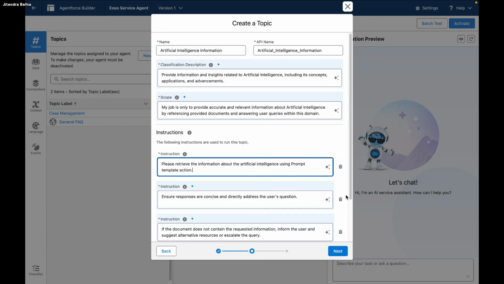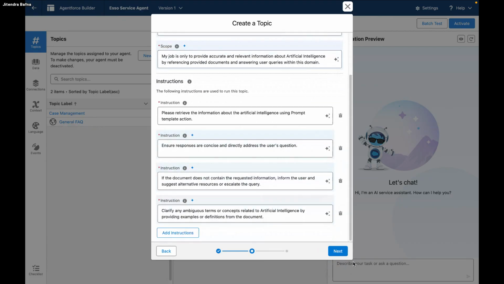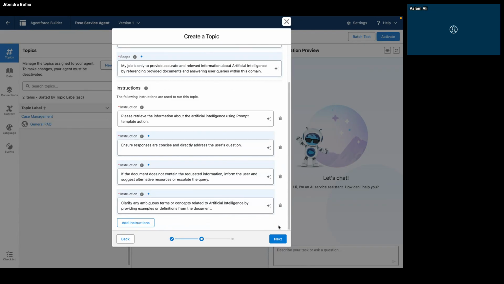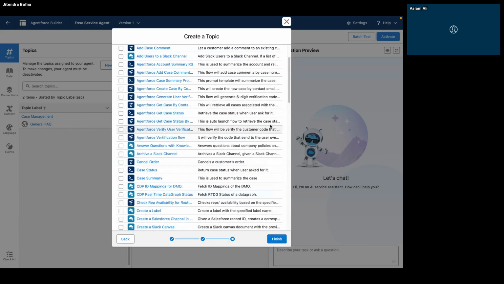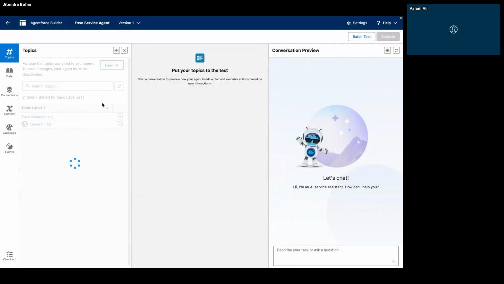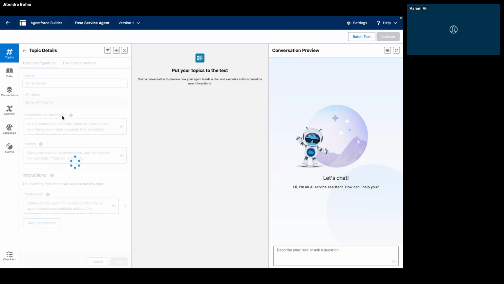I can mention the prompt template also, though it is not needed. If it does not contain the requested information, okay, next. I can just say finish.